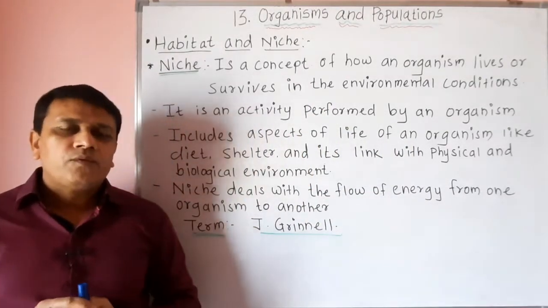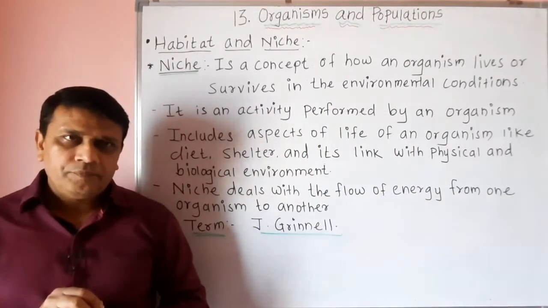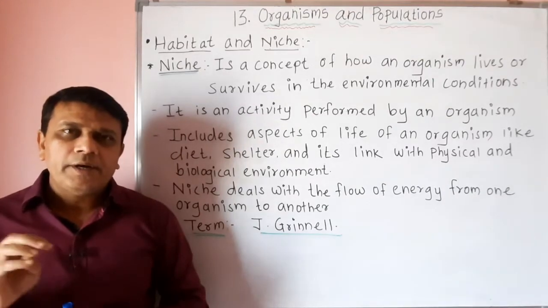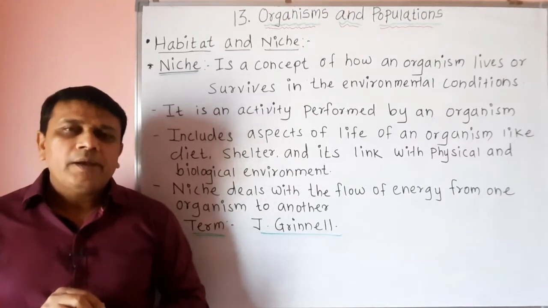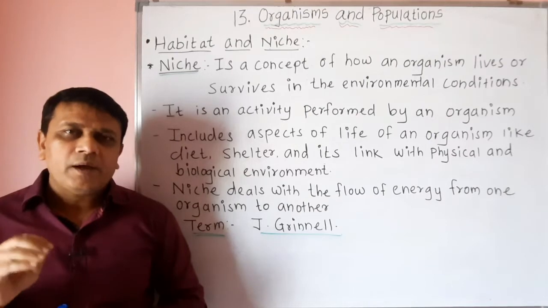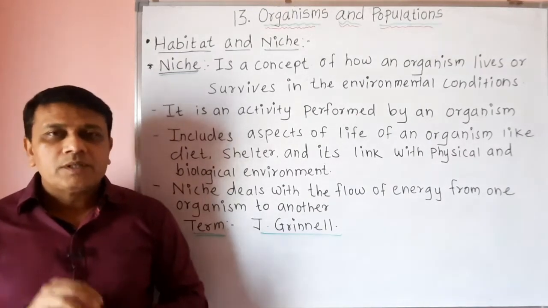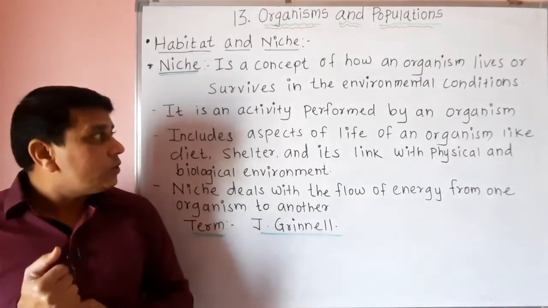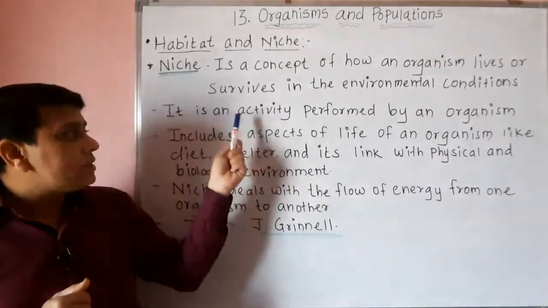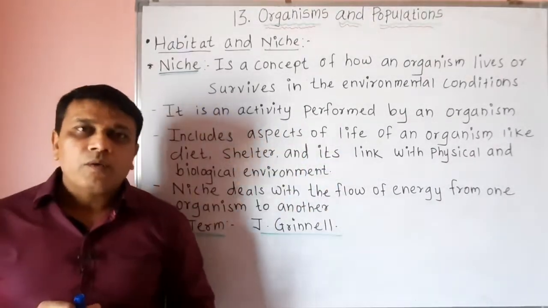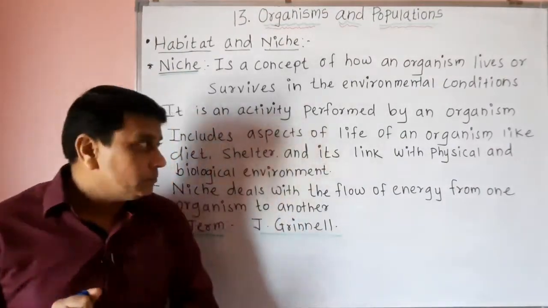So you know that for survival animals need food, and for this purpose they carry out different activities, as well as animals need shelter. So niche is an activity performed by an organism.